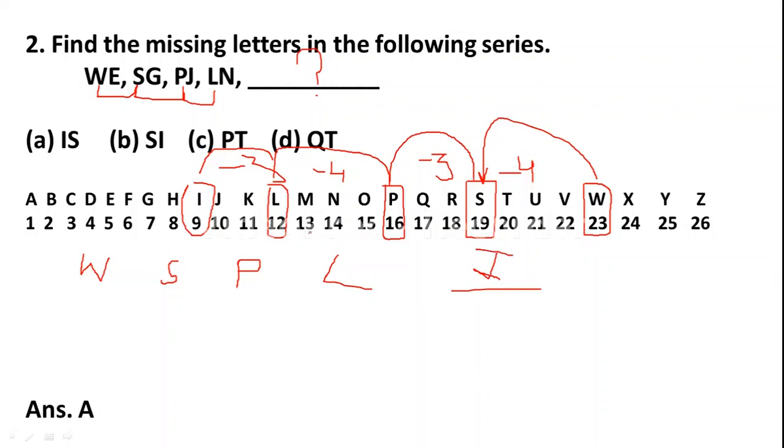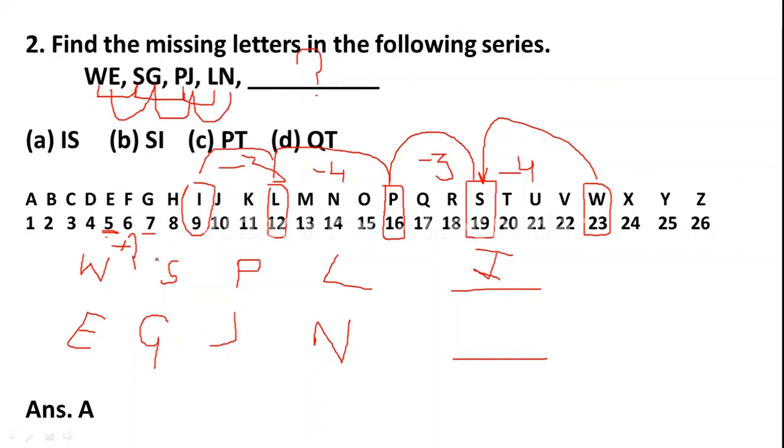Okay, now let us take second alphabets from each series. E, G, J and N. Okay, let us see E, G, J, N. We should find the next alphabet. Okay, where is E? Friends, here is E. Okay, next G. Here what they have done, they have added +2. It means E, F and G, the difference is +2.